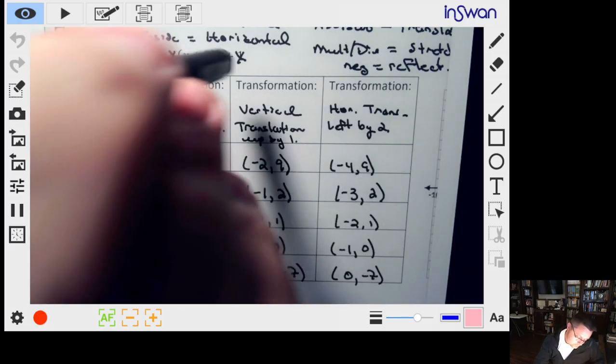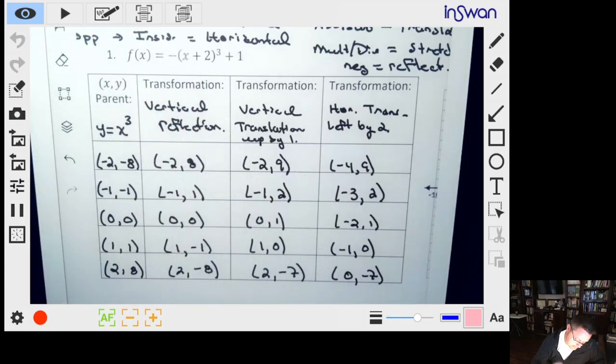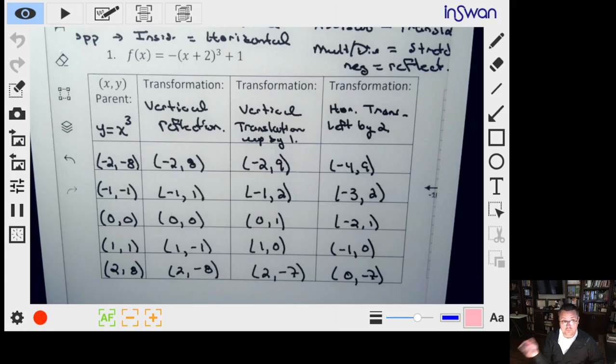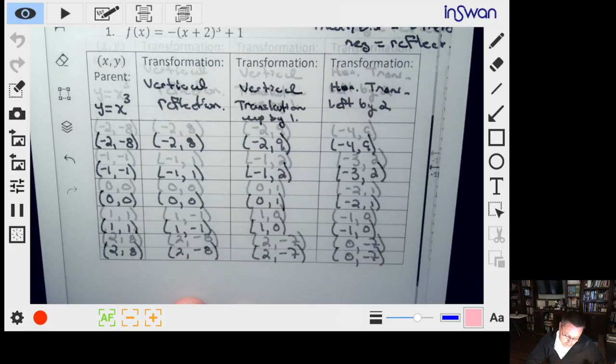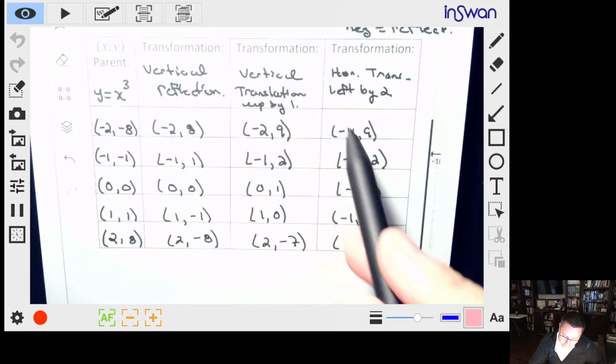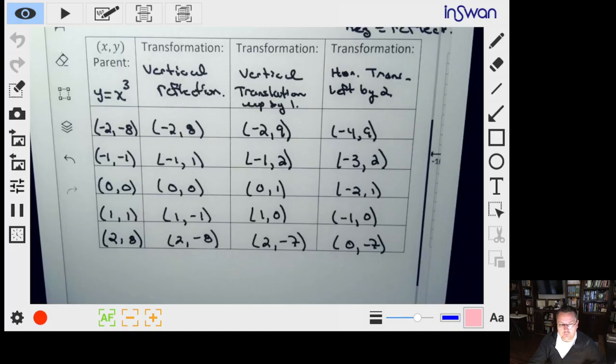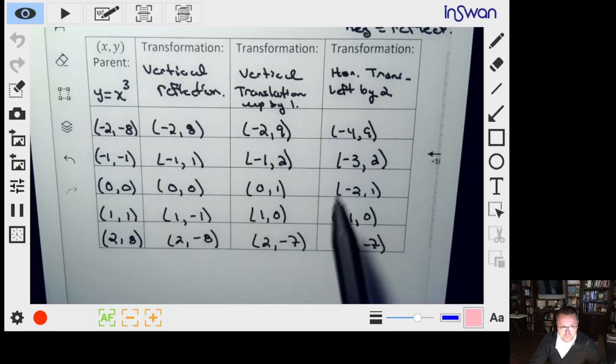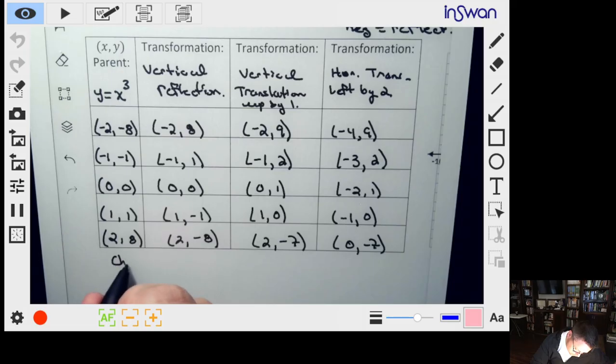Now, how do you know if you did it right at the end? Pretty easy. Let's just check, because maybe I goofed something up. That's very possible. To check, we're just going to grab one of these points. We can grab whatever we want. I'll grab this one, (-2, 1).